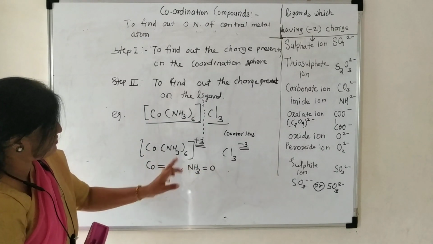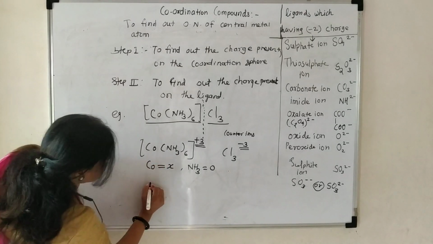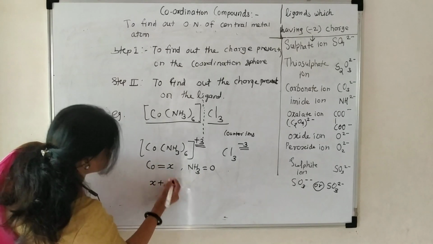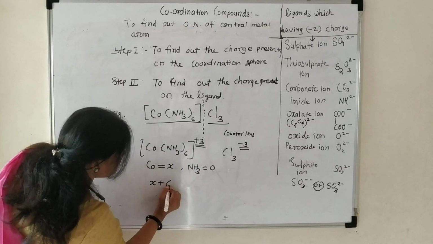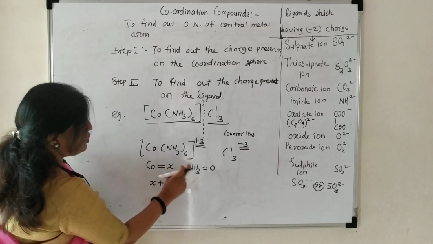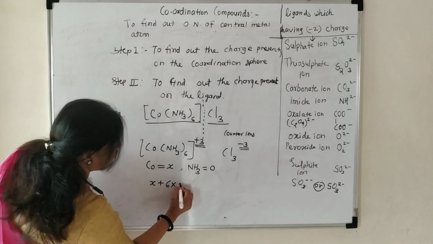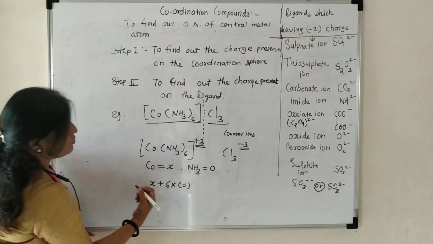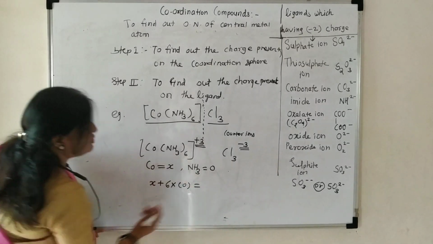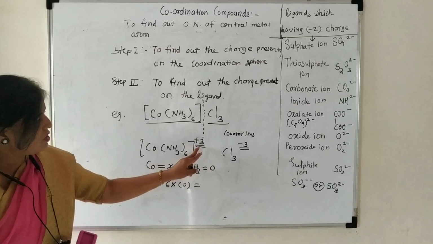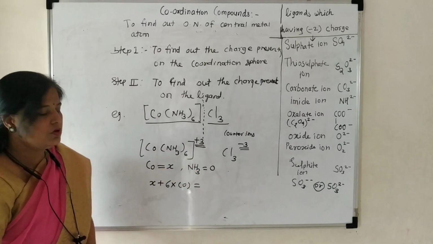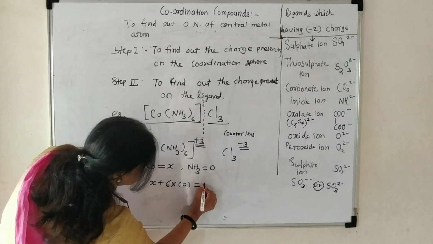This will be X plus this ammonia ligand, how many? 6. Then 6 into the ammonia charge, which is 0, is equal to the net charge present on the coordination sphere, that is plus 3.